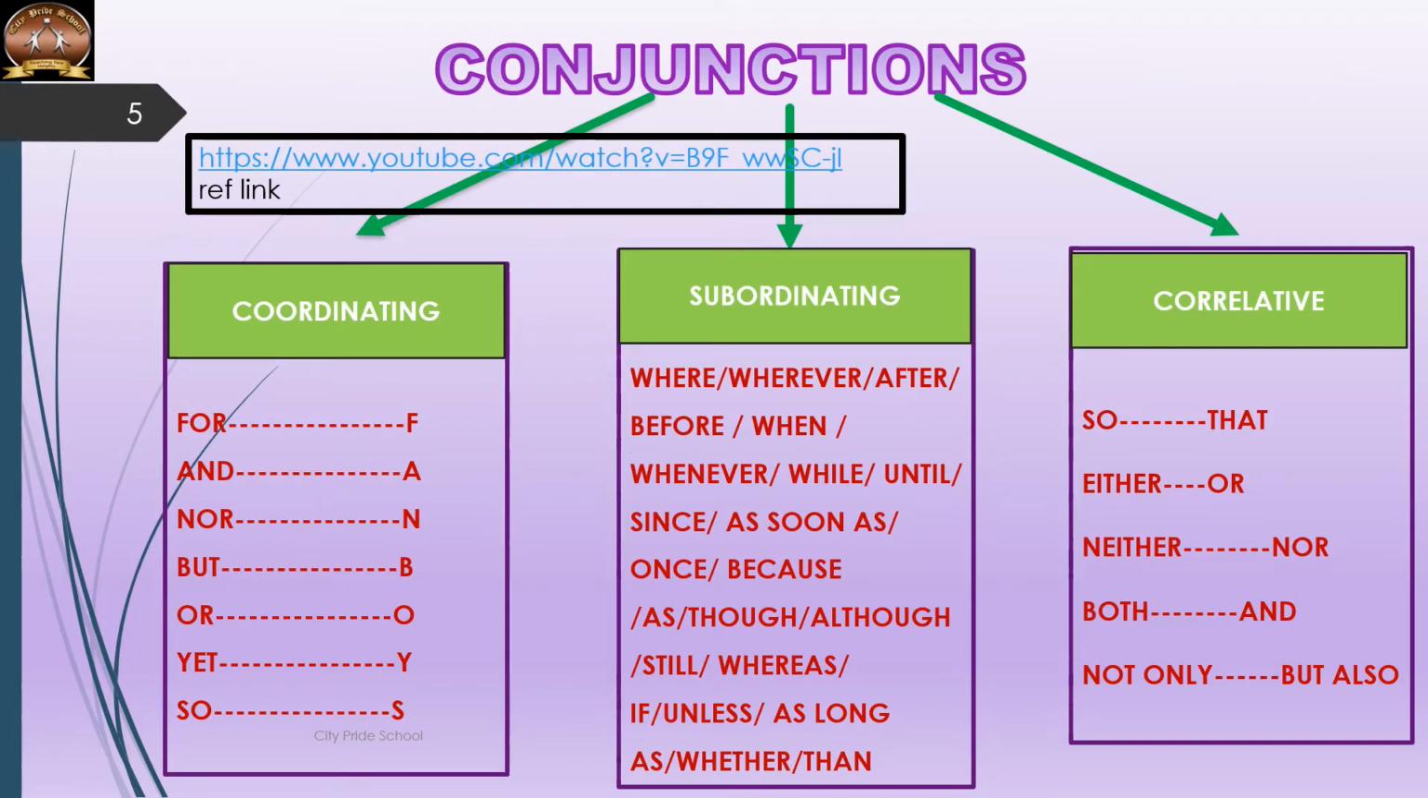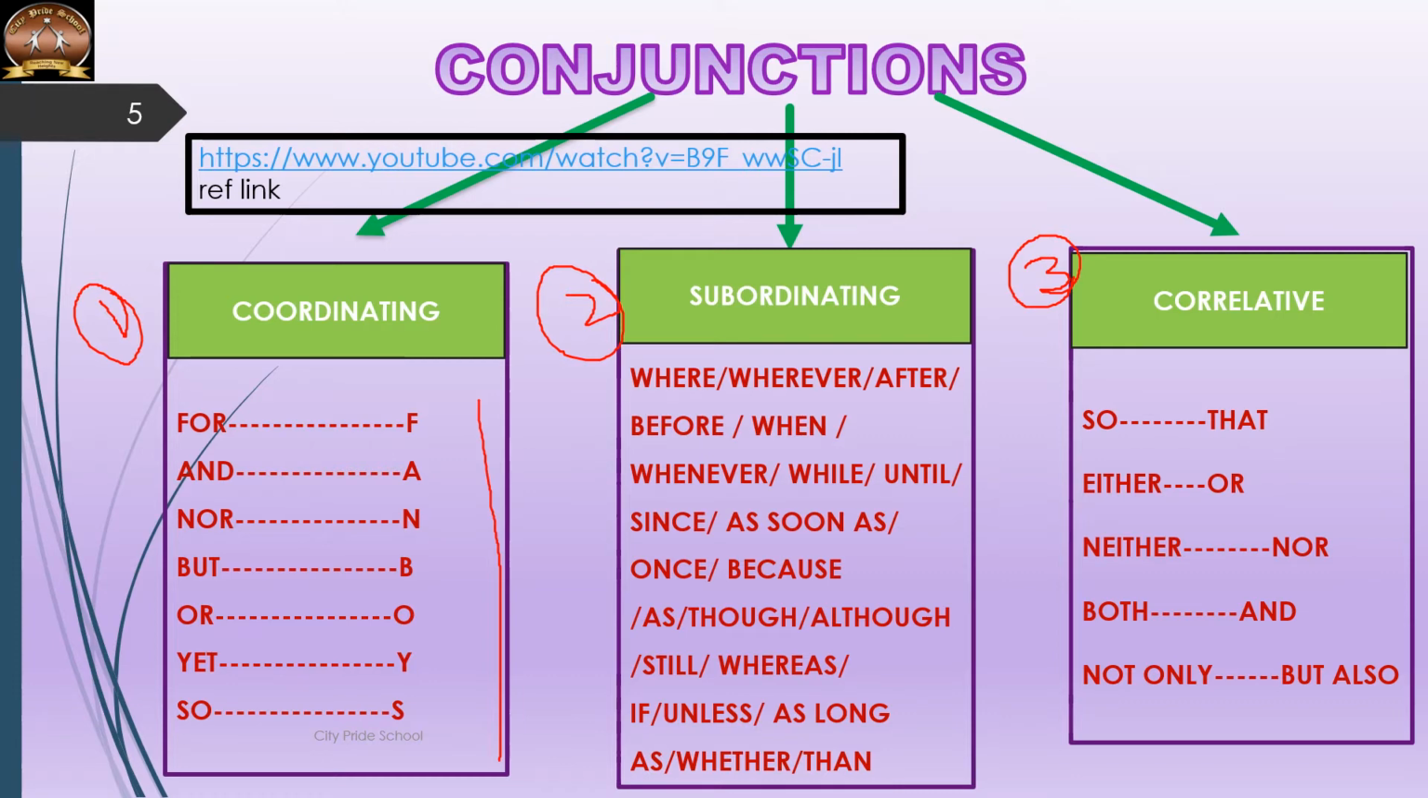Conjunctions are of three types, as you can see here. First is coordinating conjunction, second is subordinating conjunction, and third is correlative conjunction. Now, coordinating conjunctions, their acronym is, or in short, we can say them as FANBOYS. As you can see here, the first letter of each of these coordinating conjunctions have been put together and they are called FANBOYS.